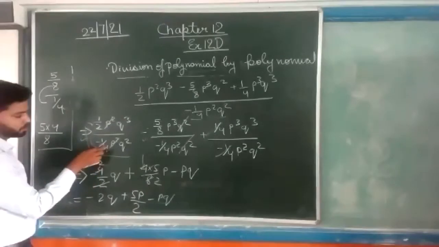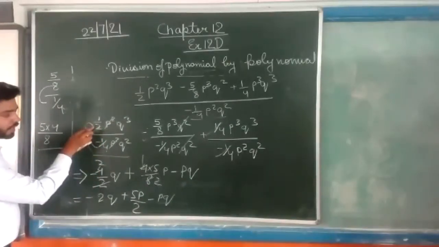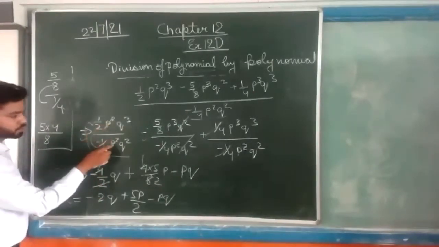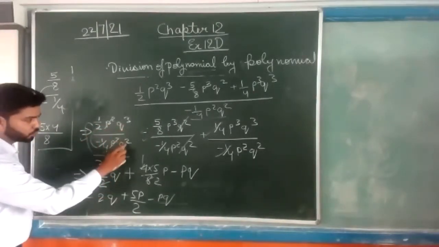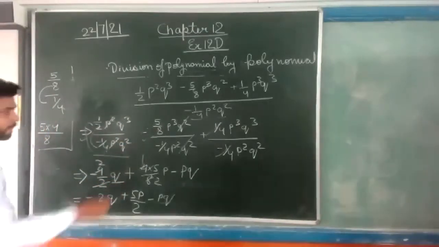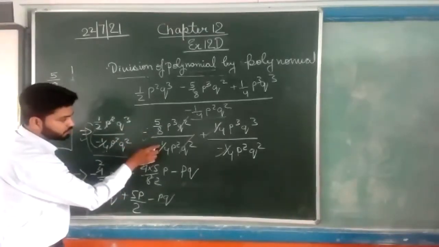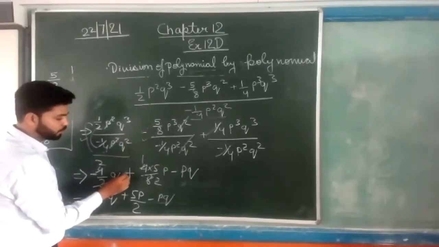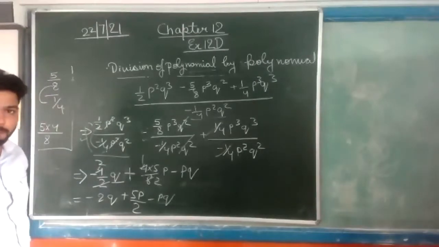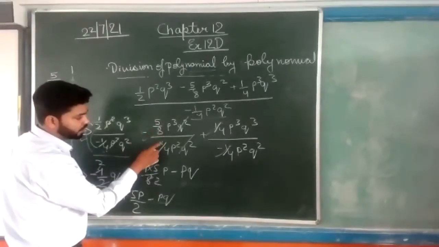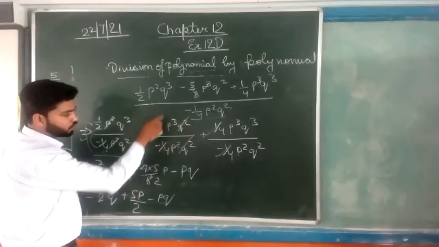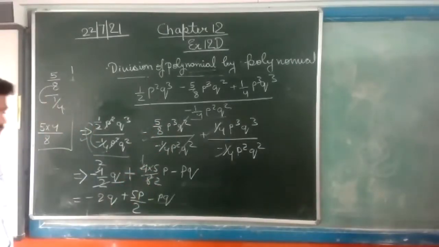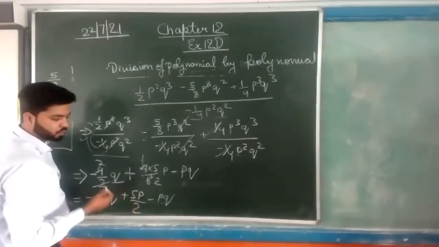So 4 will become the numerator and 2 the denominator. Minus 4 upon 2. P square will cancel out. Q square will become Q. The minus here, if we transfer it into the numerator, multiplies with this minus and becomes plus. Now 5 upon 8 and 1 upon 4: 4 will go up and 8 will go down. That is 4 into 5 upon 8, after cancelling becomes 5 upon 2.